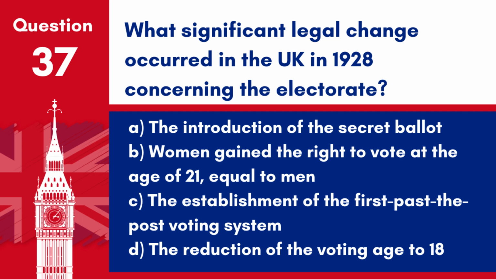A. The introduction of the secret ballot. B. Women gained the right to vote at the age of 21, equal to men. C. The establishment of the first-past-the-post voting system. D. The reduction of the voting age to 18. Answer. B. Women gained the right to vote at the age of 21, equal to men. This significant legal change occurred in 1928.